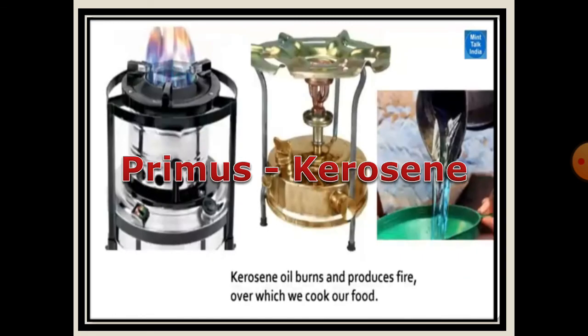Look, this is a picture of a primus. It burns because the fuel kerosene is in it. Kerosene oil burns and produces fire over which we cook our food.